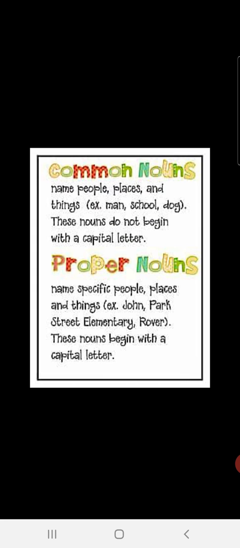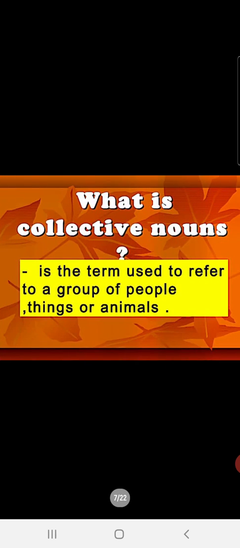We have seen common nouns name people, places, and things like man, school, dog. These nouns do not begin with a capital letter. Proper nouns name specific people, places, and things like John, park, street, elementary, rover. These nouns begin with a capital letter. Now, today we are going to study collective nouns, abstract nouns, and material nouns. Let us start with collective noun.